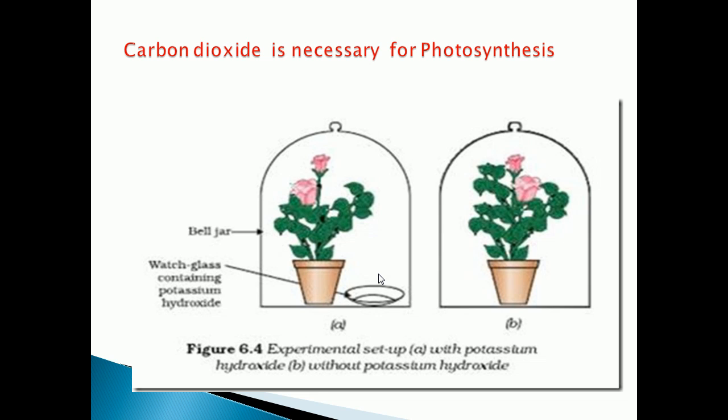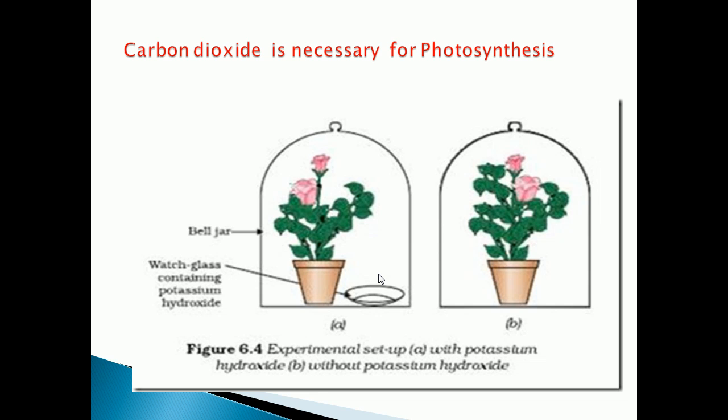Only then will the photosynthesis process take place. So we keep potassium hydroxide near the potted plant, which will absorb the carbon dioxide. That's why the photosynthesis process will not take place in the plant which is with the potassium hydroxide.